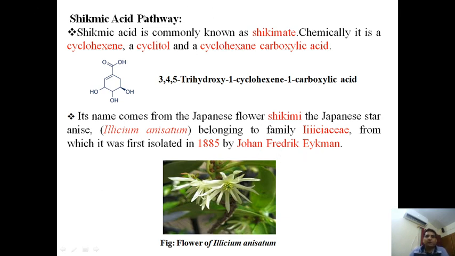So it is all about the chemistry of shikimic acid. Its chemical name is 3,4,5-trihydroxy-1-cyclohexene-1-carboxylic acid, and the name arises from the Japanese flower Illicium anisatum, commonly known as Shikimi.